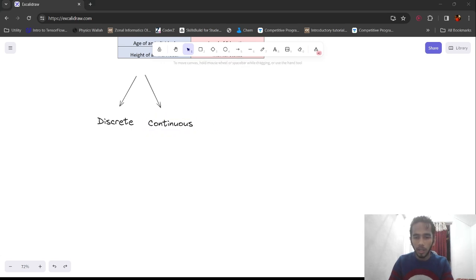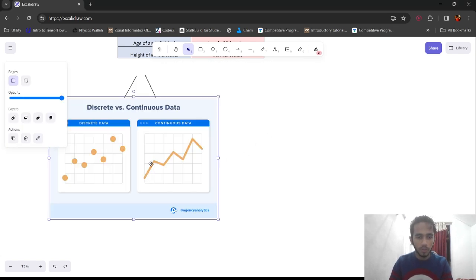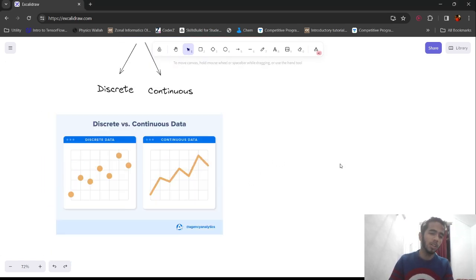So let me take the photo. Discrete data can be marks scored by Vishal in his exams. Okay, this can be discrete data. Now, what can be continuous data? Percentage of Vishal from class 1 to 10. That can be an example of continuous data. So, I think it's clear.